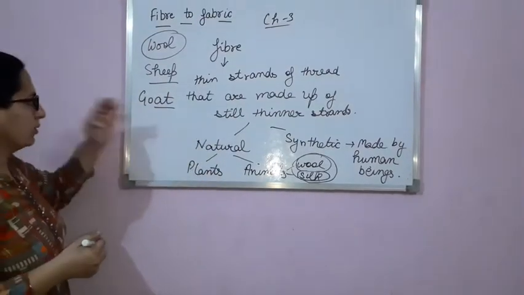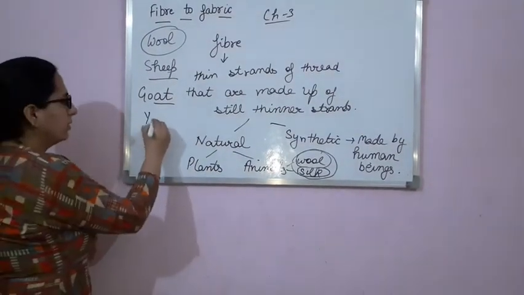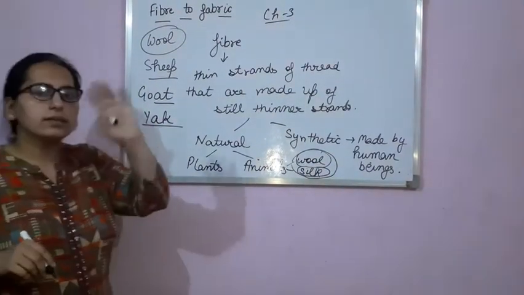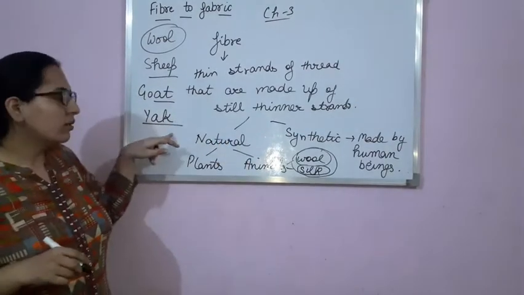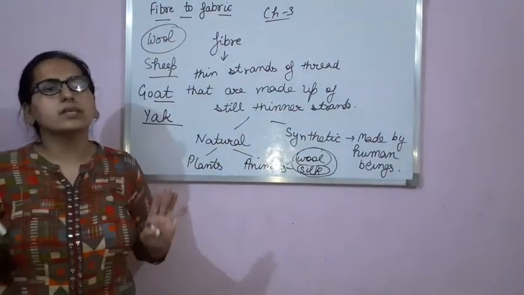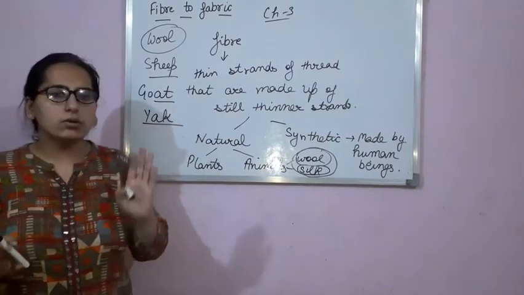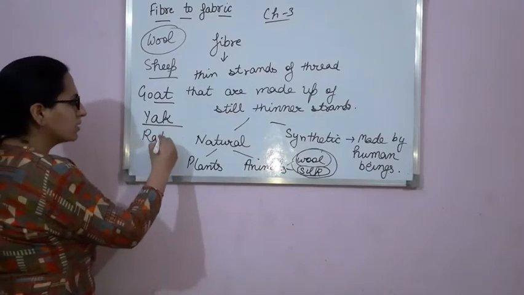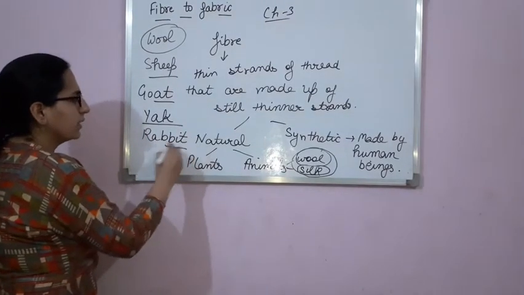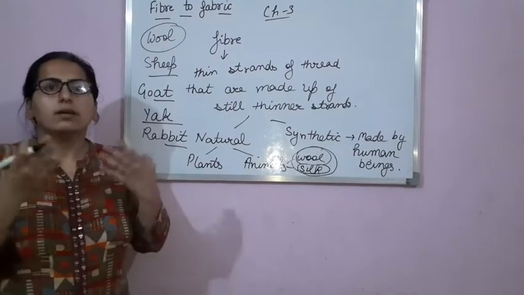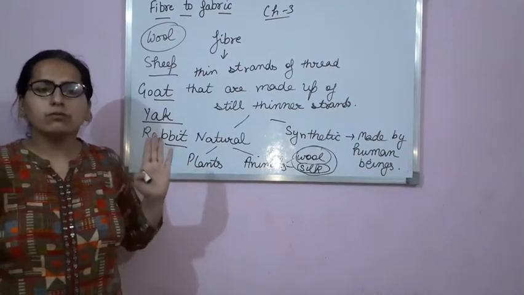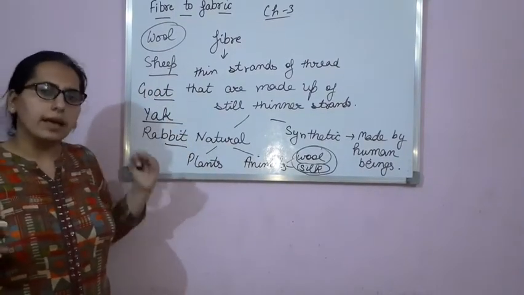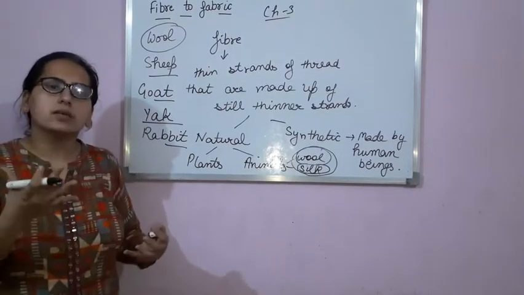Okay, now yak. Yak also gives us wool. Clear? In fact, in Tibet, Ladakh, the wool of yak is very much common. Okay, so yak also gives us wool. Rabbit. Rabbit also gives us wool. Clear? So in this way, no doubt, the wool of sheep is most commonly available. But still, there are some other animals that also give us wool.